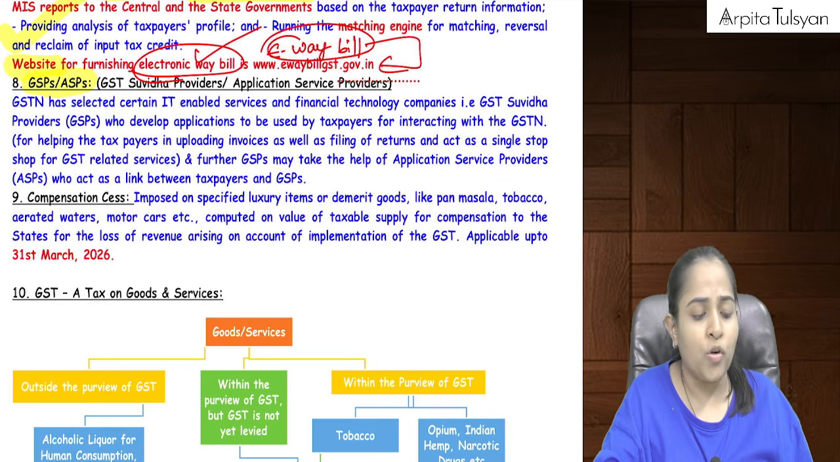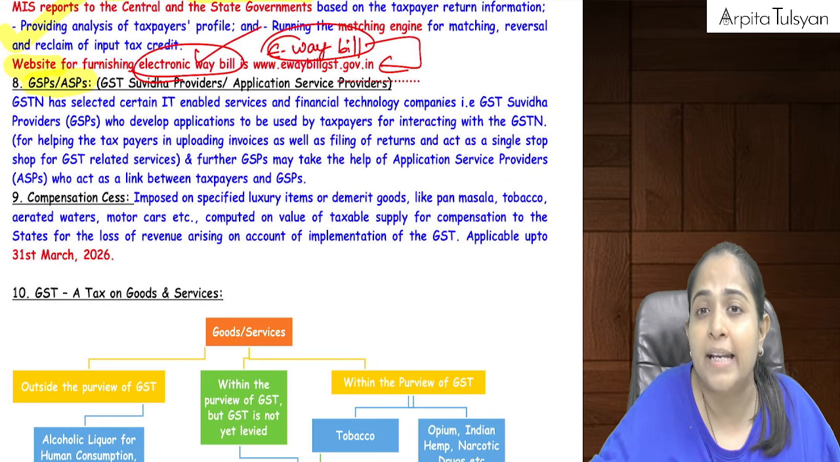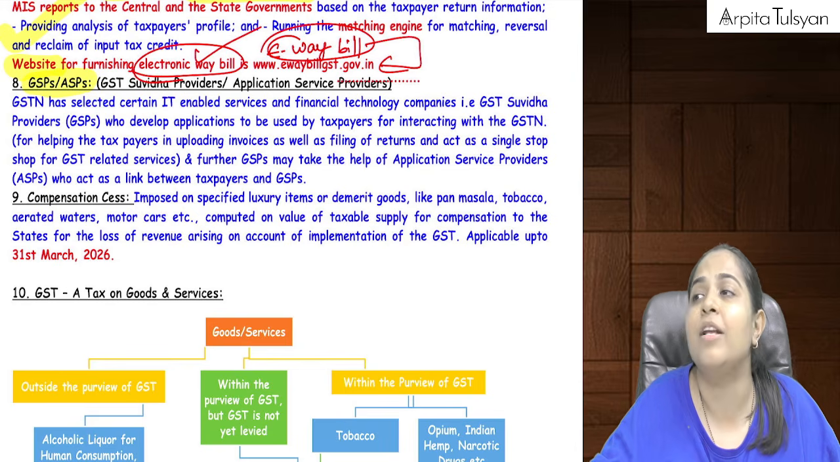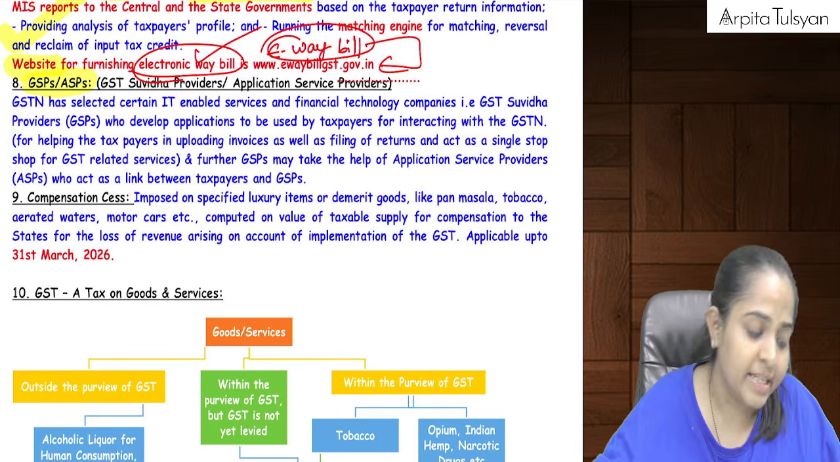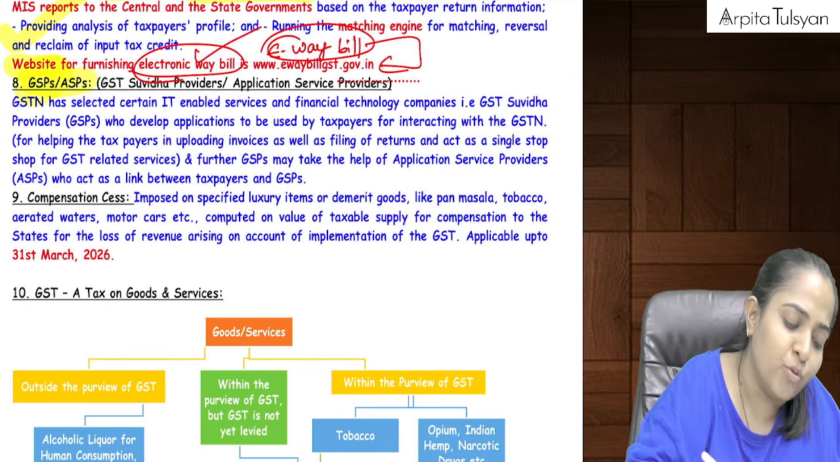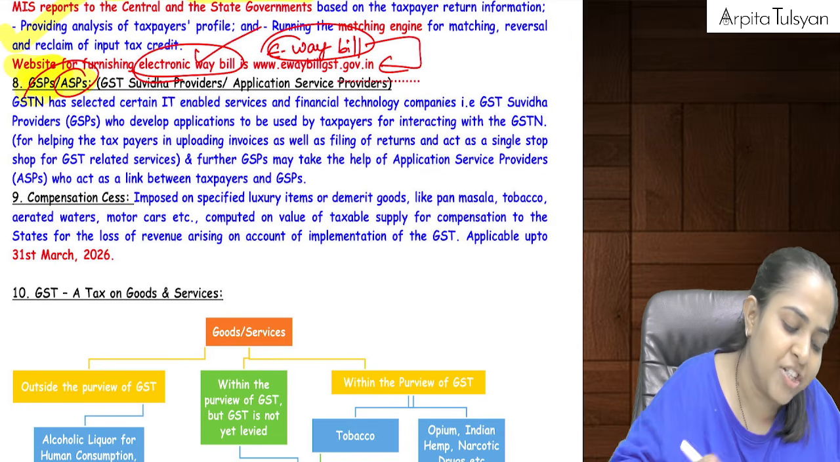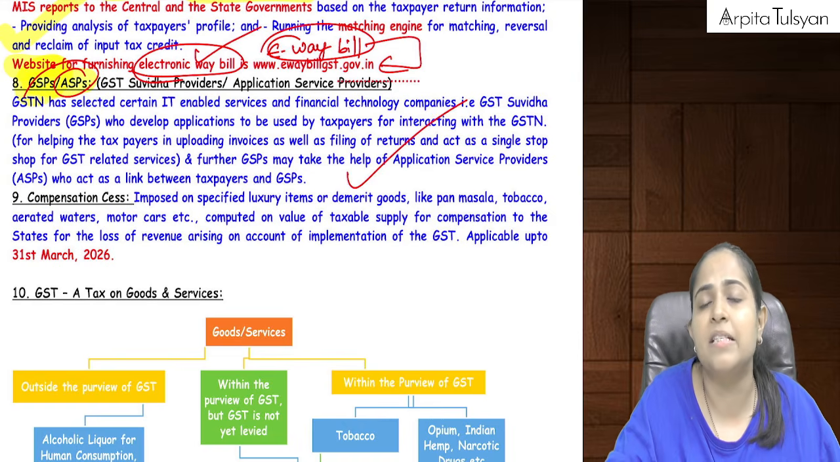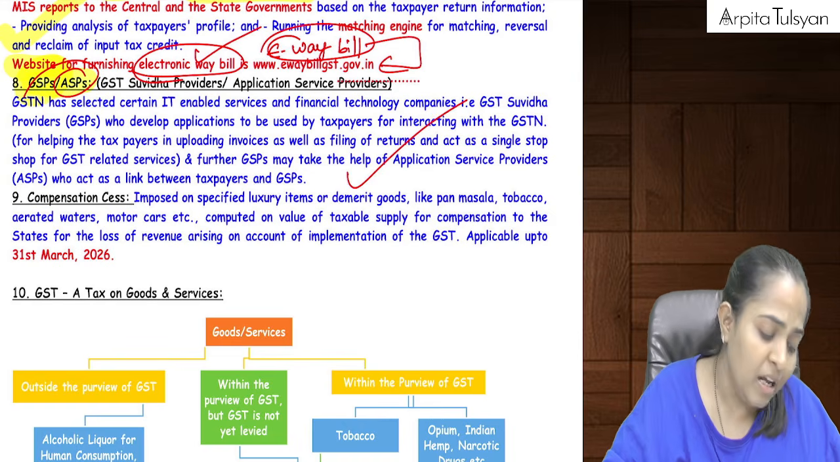So, to run our common portal, we need help of some technology, right? To run our GST common portal, we need help of some IT companies. These are nothing but our GST Suvidha providers and GST application service providers. So the GST department will take help from these service providers and they will maintain the website.